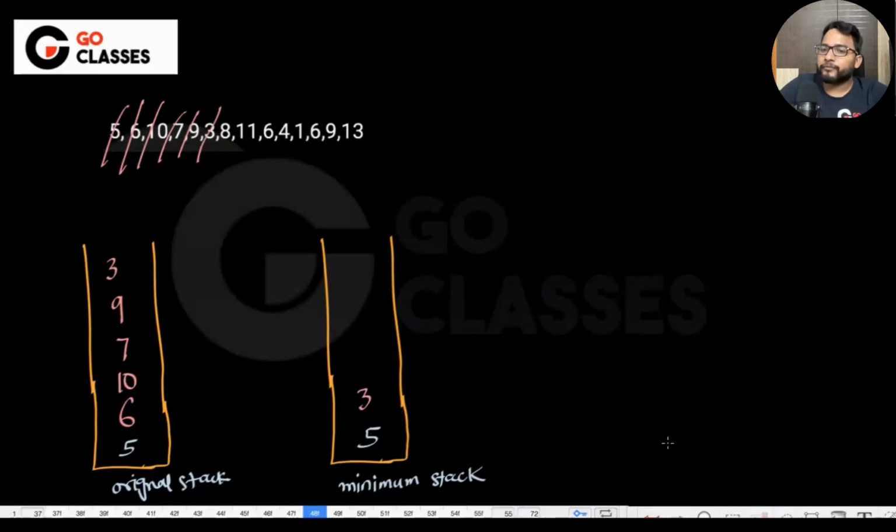Earlier, what we were doing? Earlier, we were deleting this 5 in the sense that we were just maintaining one variable. You maintain 2 variables now. Okay. You maintain a stack. I mean, you have to maintain the multiple variables, which means you have to maintain the multiple numbers. And that is why you can take the stack. Okay. Now, this 8 has come. Push 8. 11. Push 11. 6 has come. Push 6. 4 has come. Push 4.